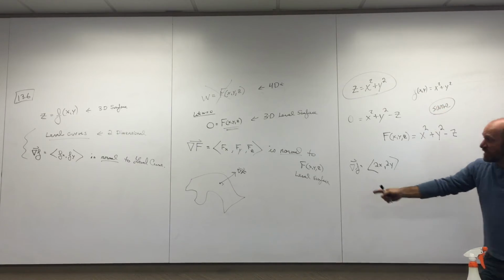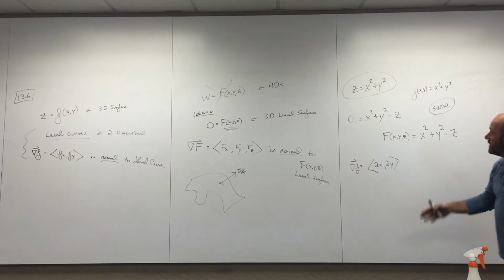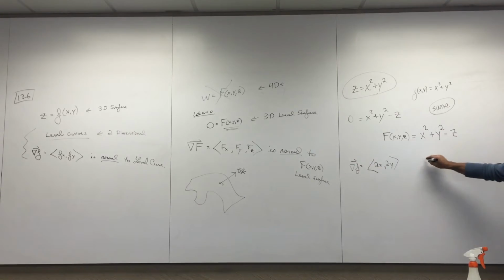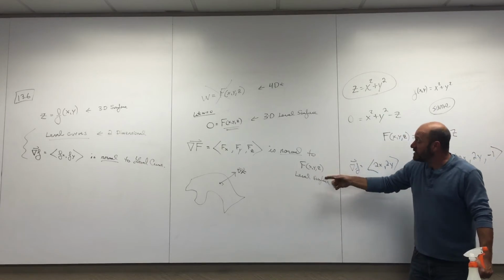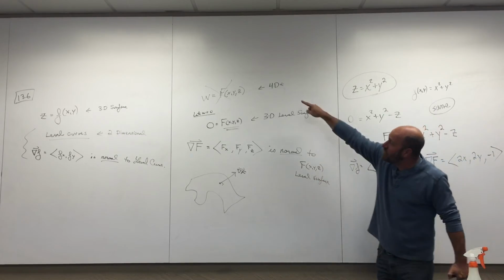But there's this new thing called the three-dimensional gradient. Let's just calculate it off of this. What is it? Similar: 2x, comma, 2y, comma, negative 1 in this case. And it's not perpendicular to the level curves. It's not two-dimensional. It's three-dimensional. What is it? Perpendicular to the level surface. Thank you. It's perpendicular to what we call the level surface up here.